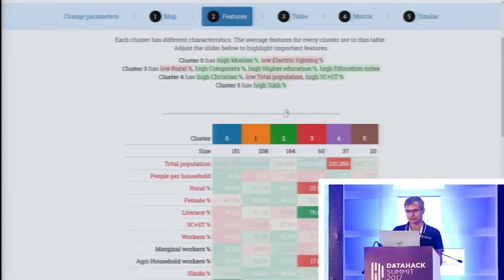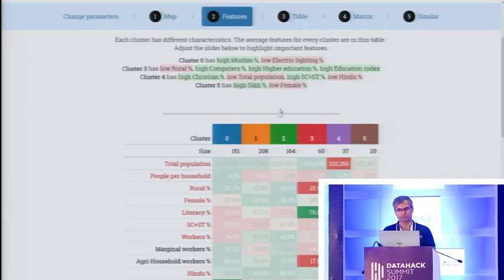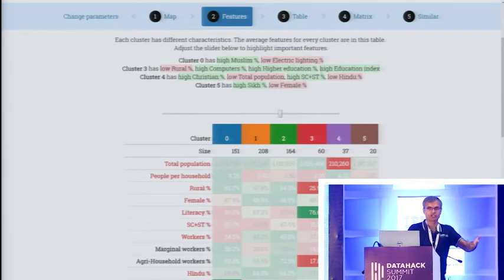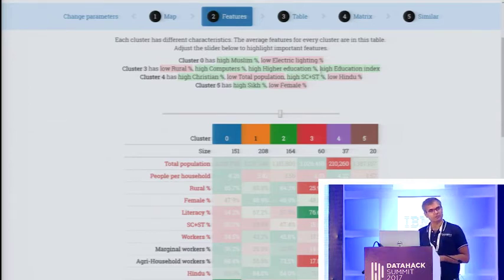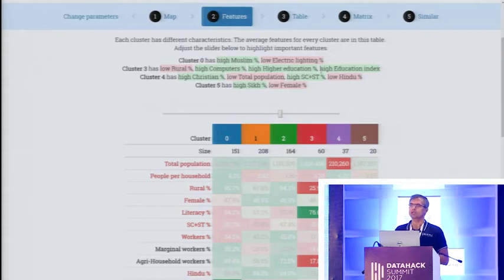Or what kind of advertisements should I go after for some of these? Well, let's look at this. Cluster 3 clearly has a high computer penetration and a higher education index, which means the kind of programs I would take to them would be the kind of programs I would take to an urban audience. And this segment itself, you would name as the urban segment.